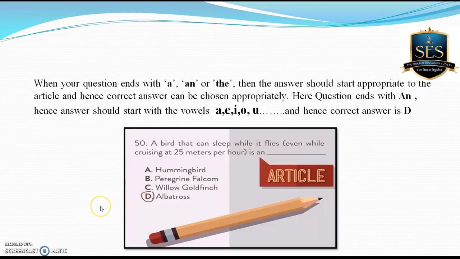Then here's a tip, a grammatical tip. I can say that most of the time questions are in the form of statements. So if that statement ends with "an", of course your answer should start with a vowel like A, E, I, O, U. You can see here that the question ends with "an". So of course the answer will be albatross because it is starting with the vowel A.